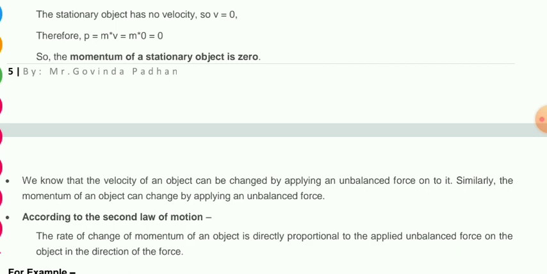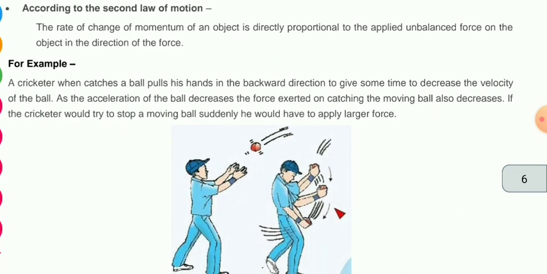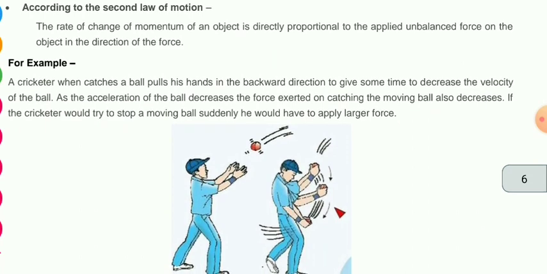Now let's see. According to the second law of motion, the rate of change of momentum of an object is directly proportional to the applied unbalanced force on the object, in the direction of the force. Remember the last part. Let's analyze the statement.